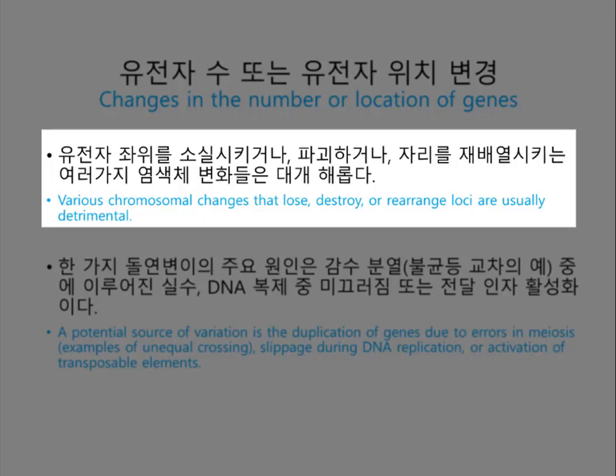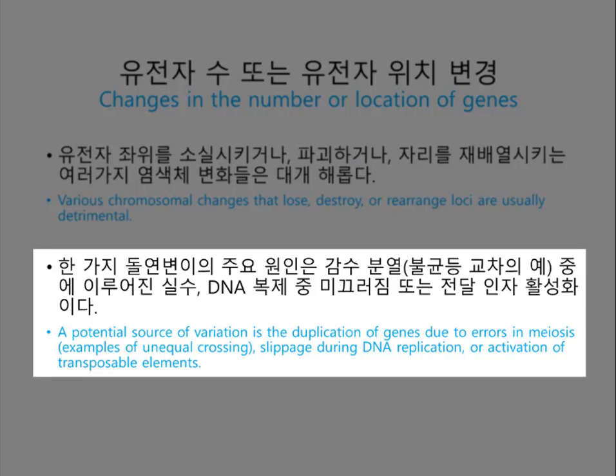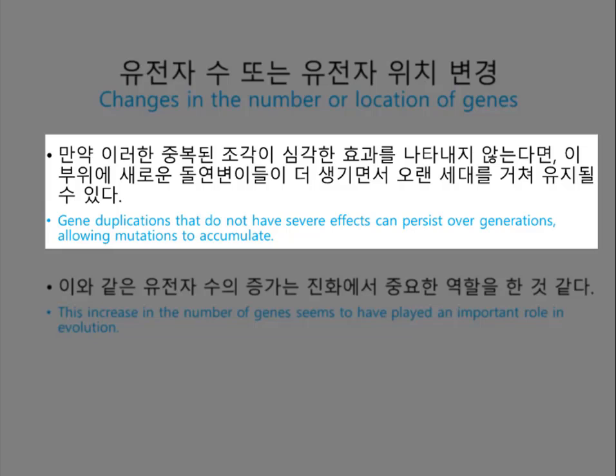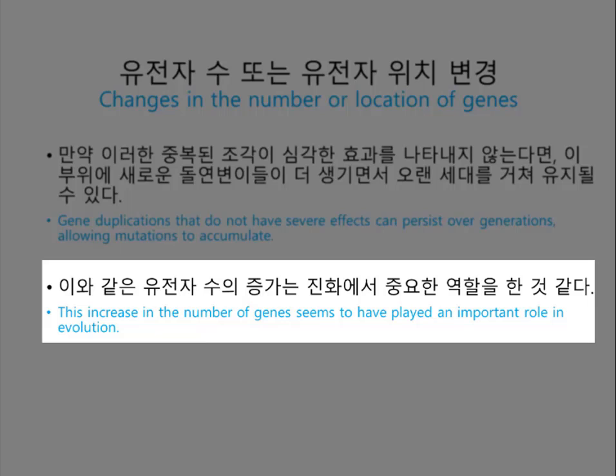produces a positive effect. A key potential source of variation is the duplication of genes due to errors in meiosis, such as unequal crossing over, slippage during DNA replication, or the activity of transposable elements. Duplications of large chromosomal segments, like other chromosomal aberrations, are often harmful, but the duplication of smaller pieces of DNA may not be. Gene duplications that do not have severe effects can persist over generations, allowing mutations to accumulate. The result is an expanded genome with new genes that may take on new functions. Such increases in gene number appear to have played a major role in evolution.